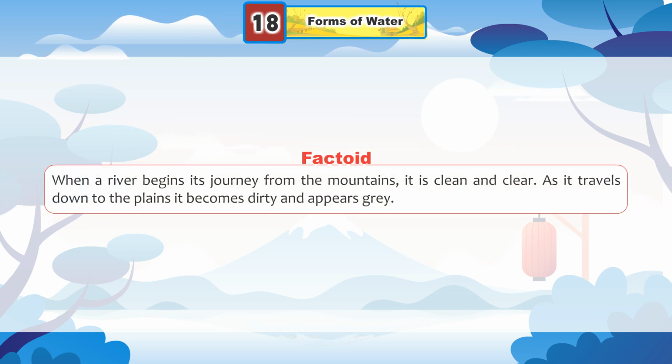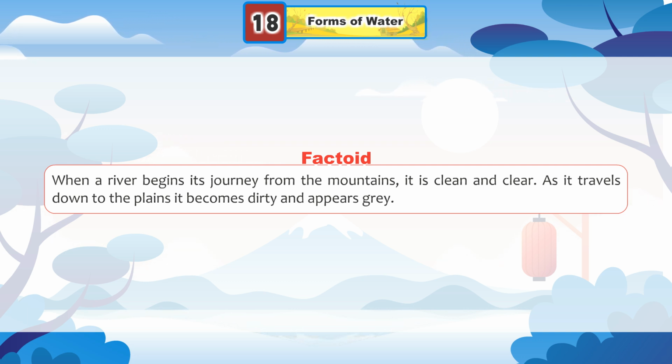Factoid: when a river begins its journey from the mountains, it is clean and clear. As it travels down to the plains, it becomes dirty and appears grey.